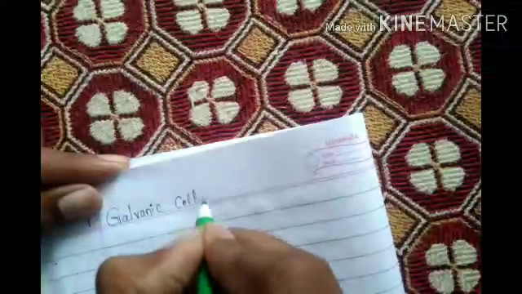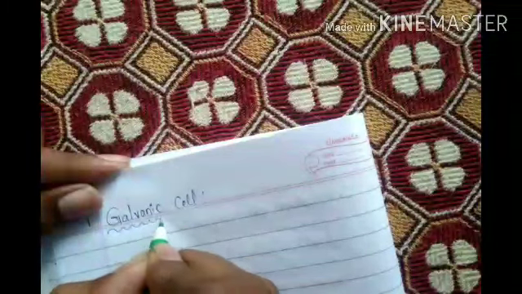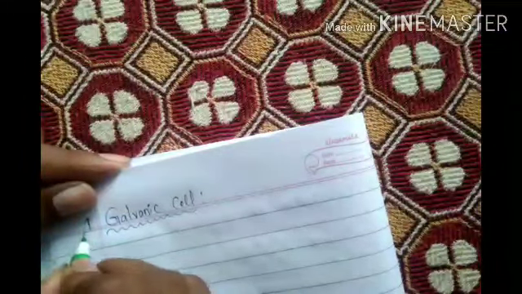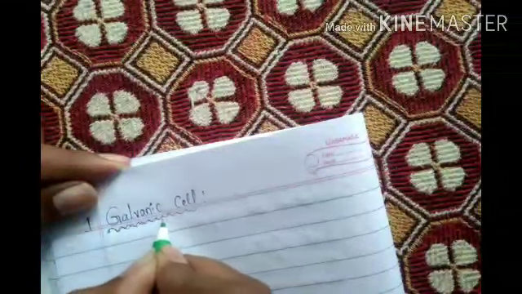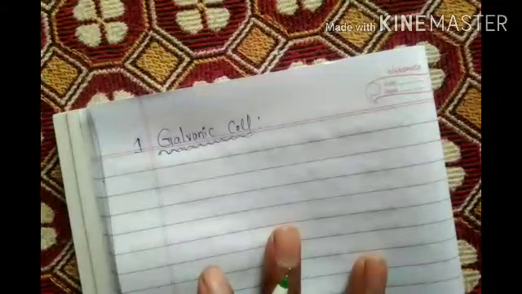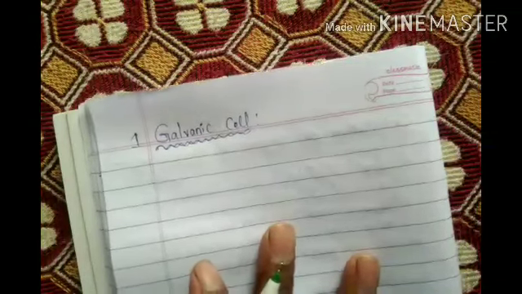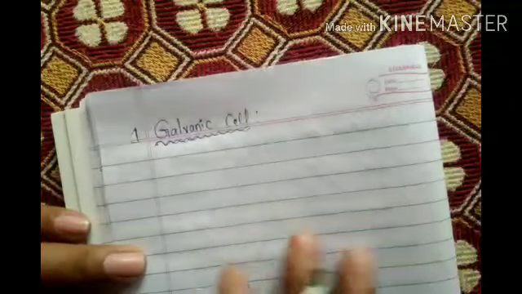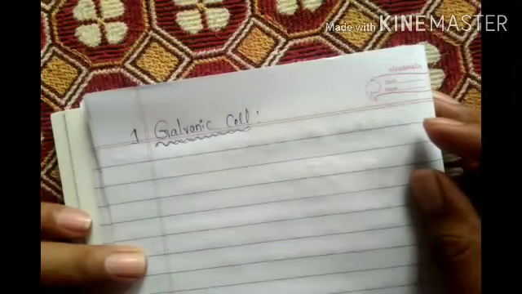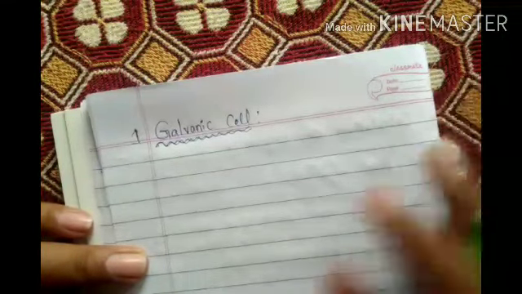Galvanic cell. If you are using volts in this cell, that is called a voltaic cell. If using electric volts, that is galvanic. Volts if you are using, that is called voltaic cell.